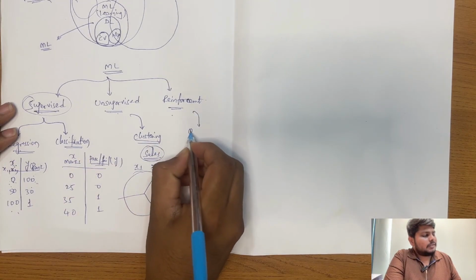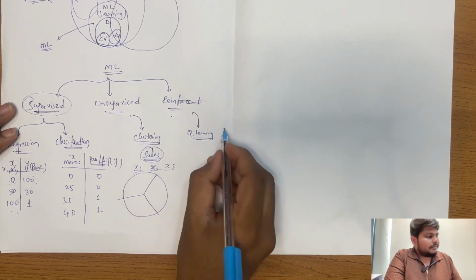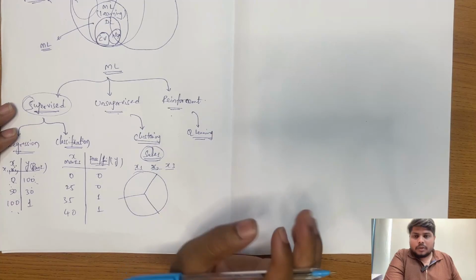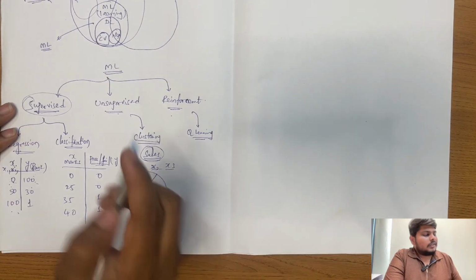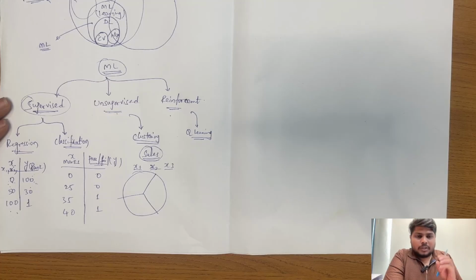Similarly, in reinforcement learning, there are different types of algorithms like Q learning and others. We will cover those topics also, okay? So these are the types in machine learning. We still haven't learned what machine learning actually is. In the next video, let's focus on understanding the basics of what machine learning is.